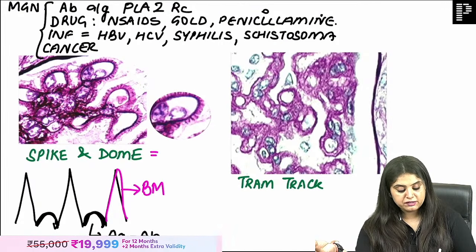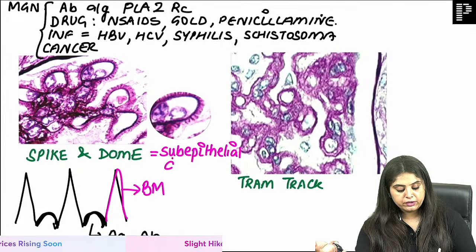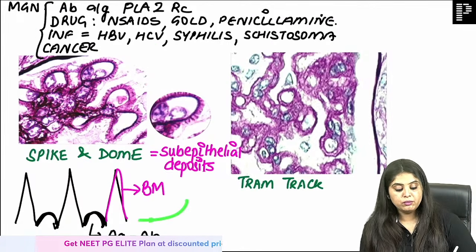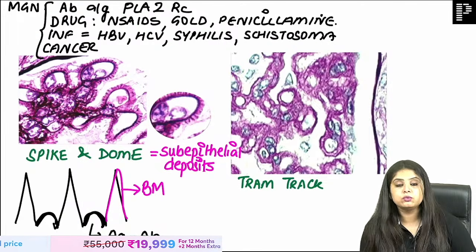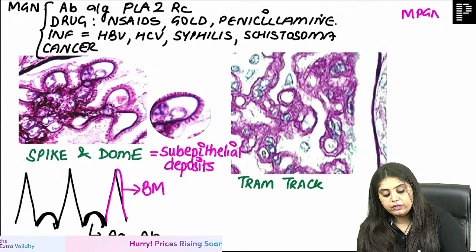Many of you have asked me what deposits happen over here. It is going to be the subepithelial deposits that are going to take place. Now, this was the spike and dome pattern seen in MGN, but there's something else written, Dr. Sangeeta, which I'm coming to, the tram track appearance, because the next disease that you have is going to be